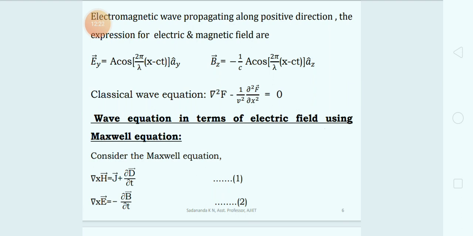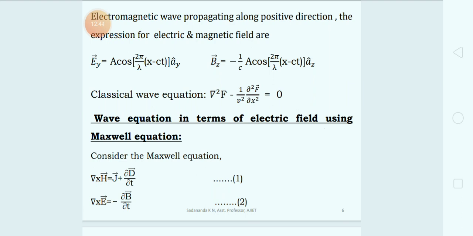So let us take the next concept, that is the derivation of the wave equation in terms of the electric field using Maxwell's equations. To derive these expressions, let us consider Maxwell's third and fourth equations.